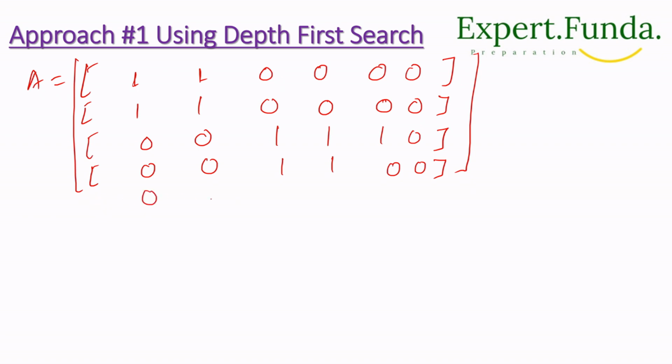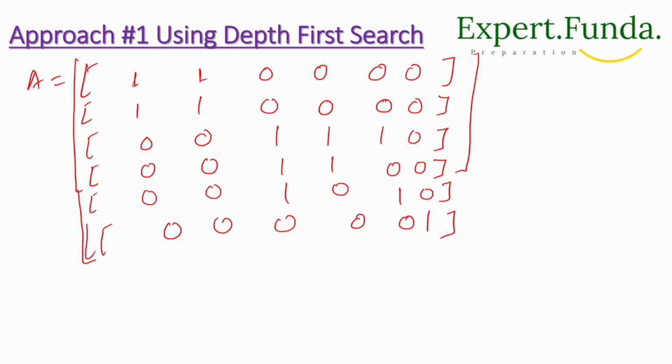And that is 0, 0, 0, 0, 1, 0. Okay. So five rows we have. Take one more row, that we can say 0, 0, 0, 0, 0, 1. Okay. So these are our rows, and this is our adjacency matrix, let's suppose.